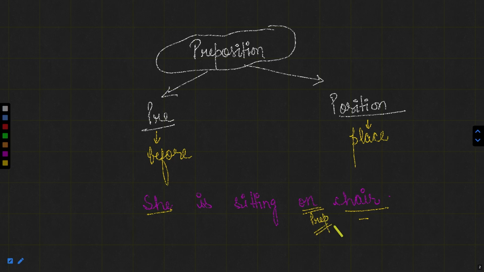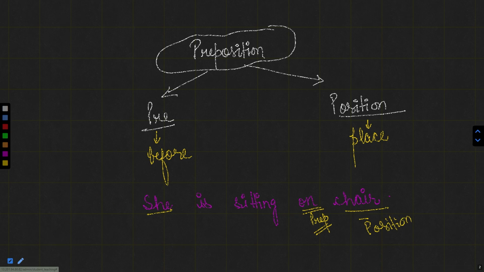This preposition has been used just before the position which it is indicating. Prepositions are the words that indicate time, position, or various things, which we will elaborate in this session.